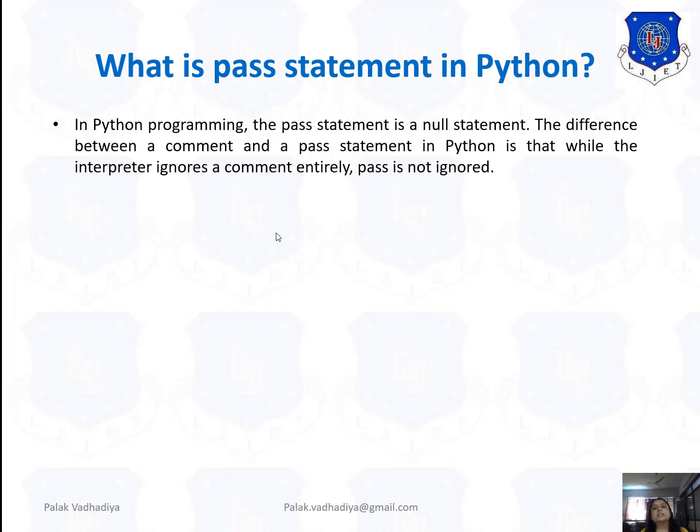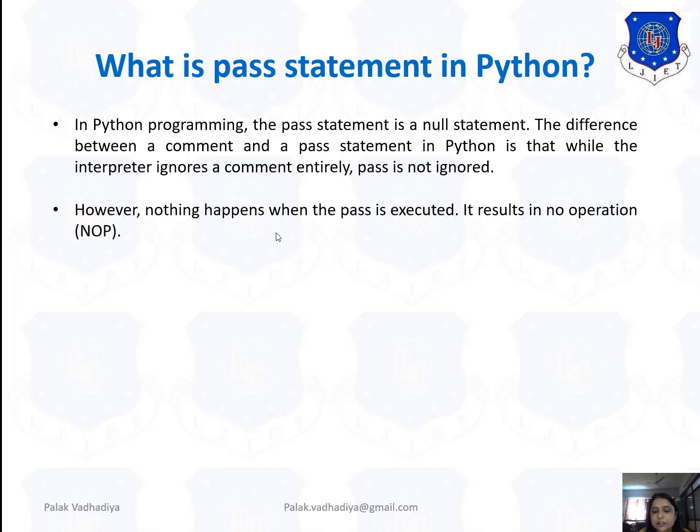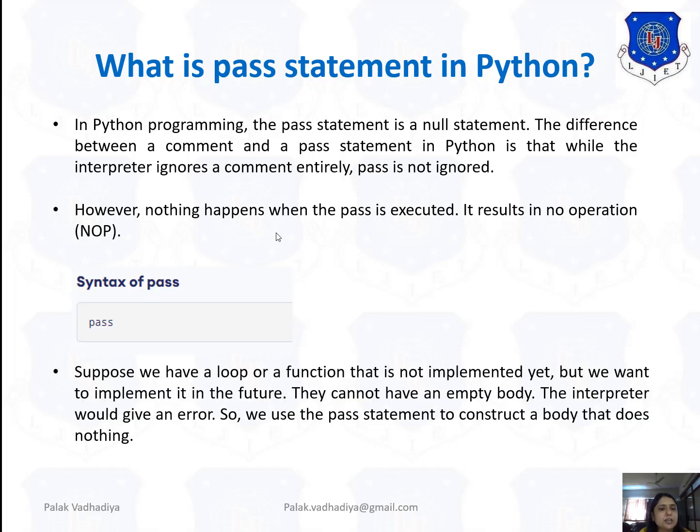Now we will discuss the pass statement in Python. See, in programming, what is the pass statement? It is a null statement. It's just like a comment. The difference between a comment and the pass statement in Python is that the interpreter ignores the comment entirely, but the pass is not ignored. However, nothing happens when the pass is executed. The result is just like a no operation. The syntax is simple, just pass.